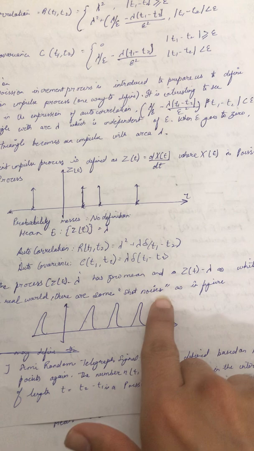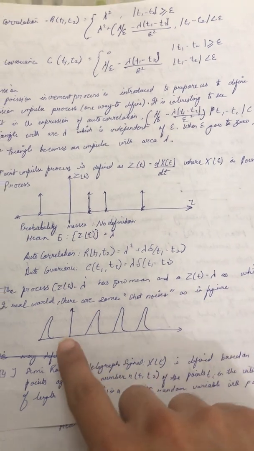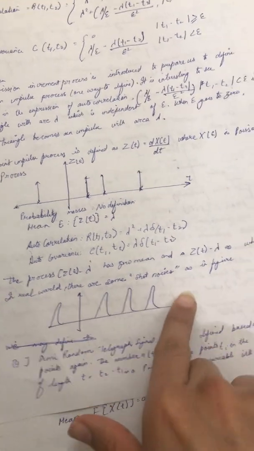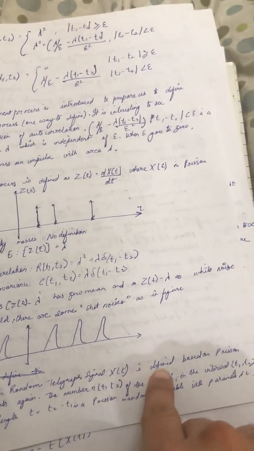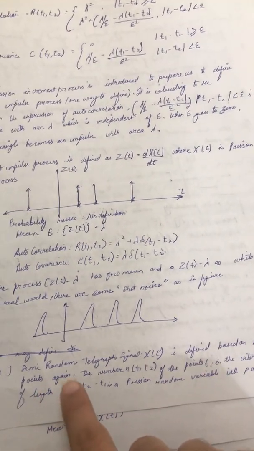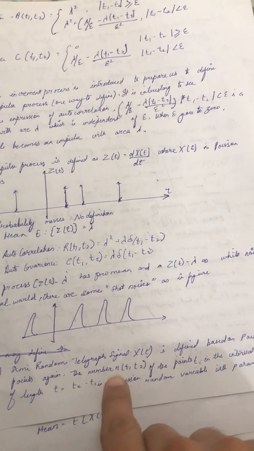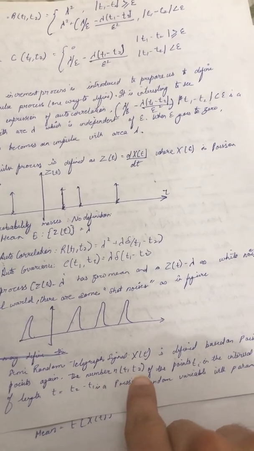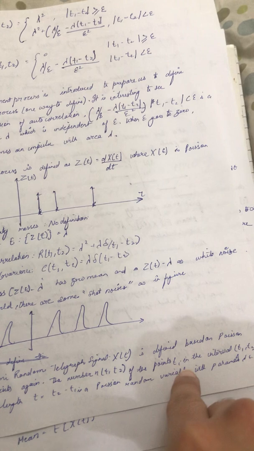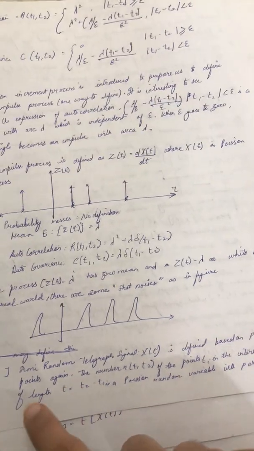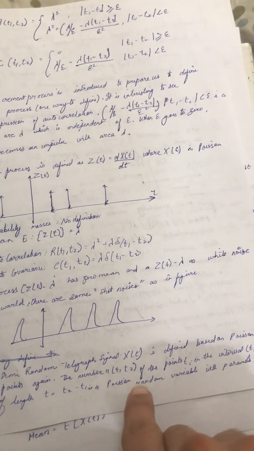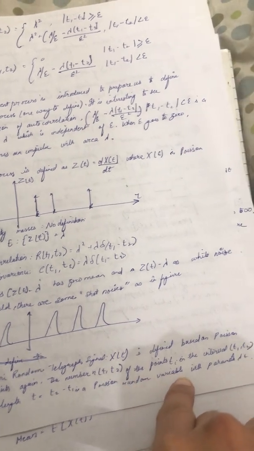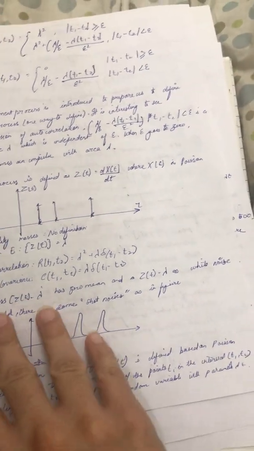In the real world, there are some shot noises, as given in the figure. This is the semi-random telegraph signal. The semi-random telegraph signal is defined using Poisson points. Again, the number n(t1, t2) of points in the interval t1, t2 of length t equal to t2 minus t1 is a Poisson random variable with parameter lambda t.